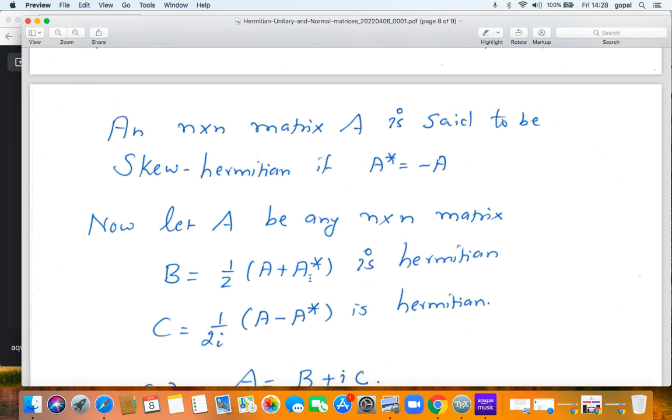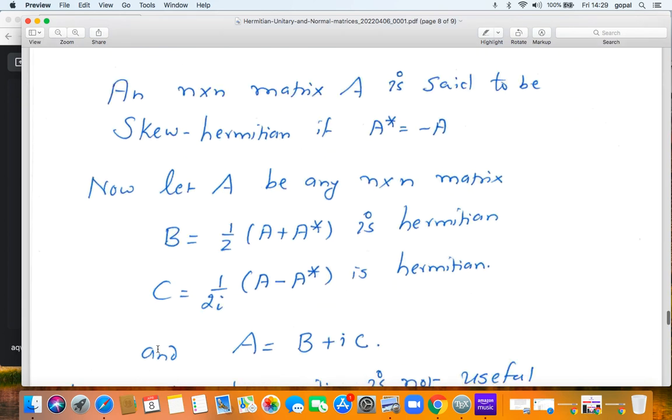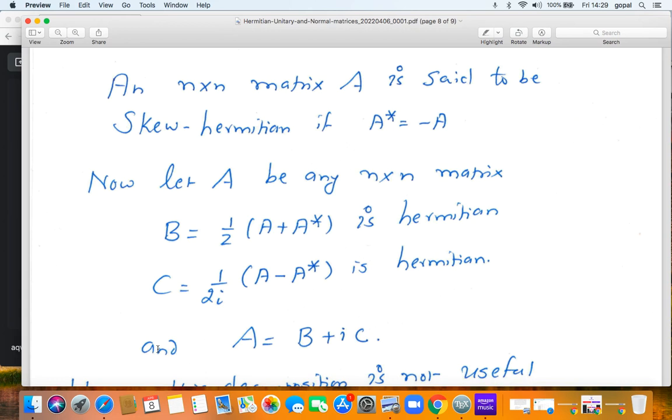A minus A star is what? If I take the star of A minus A star, it is going to be A star minus A star star. That means if I don't have the 1/2i in front, then this matrix, A minus A star, will not be Hermitian, it will be skew Hermitian. But by putting the 1/2i factor, it has become Hermitian. So check that B is Hermitian and C is Hermitian and A equals B plus iC.